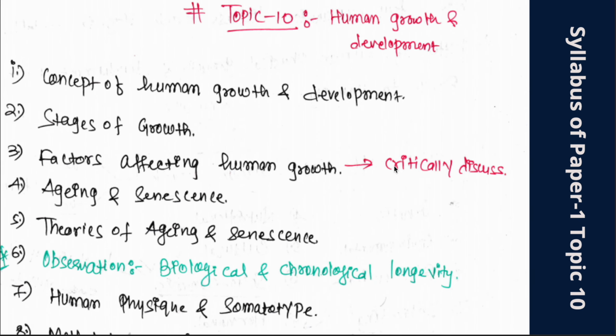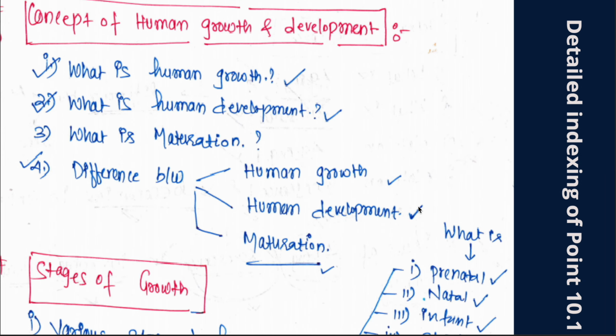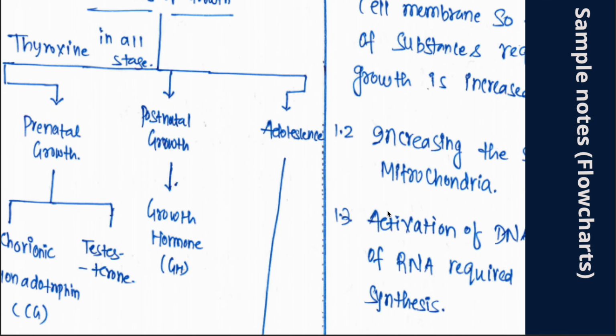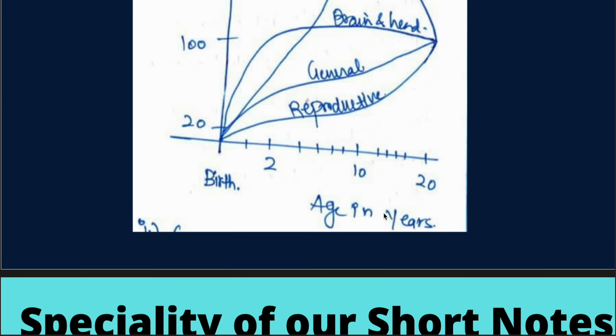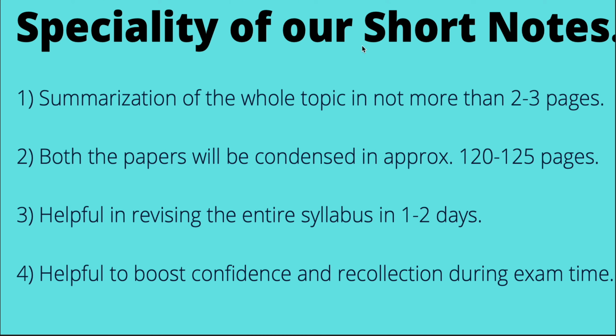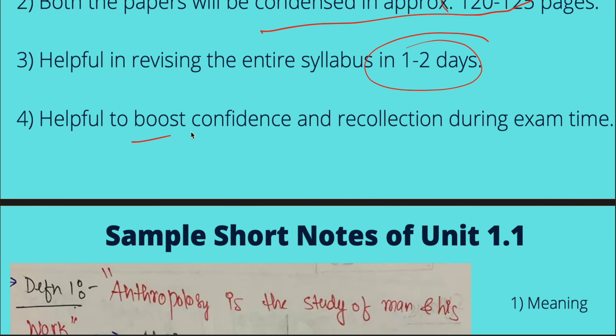Now, these are a few specimens of how our notes actually will be. This is for topic number 10, human growth and development. These are a few handwritten notes which I am displaying just for you to understand how we make our short notes. This is just for your basic understanding. See, diagrams like this or maps. Also, we will teach you how to make short notes, summarizing everything in 2 to 3 pages, so that both the papers will be condensed in around 120 to 150 pages. This will help you for quick revision, and it will boost your confidence and recollection during your exams.